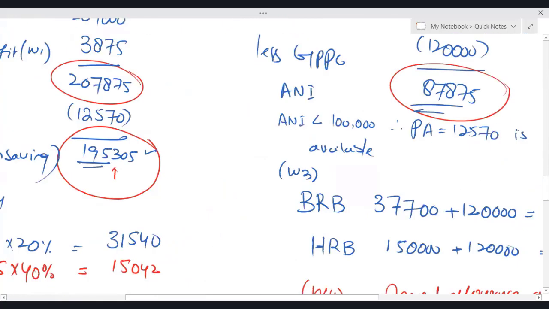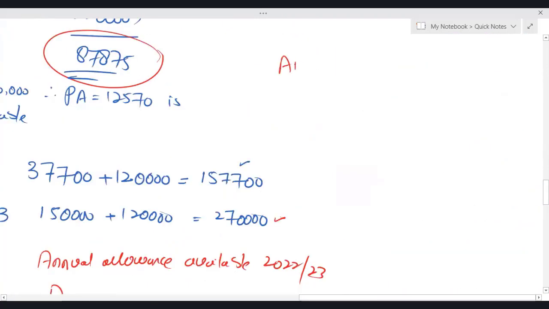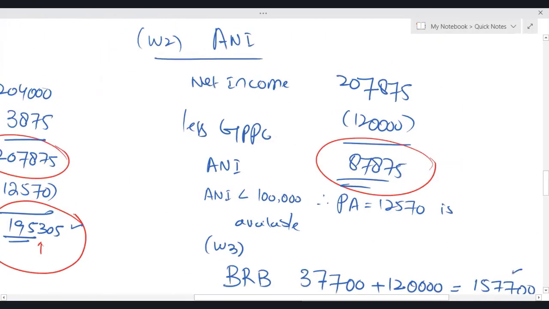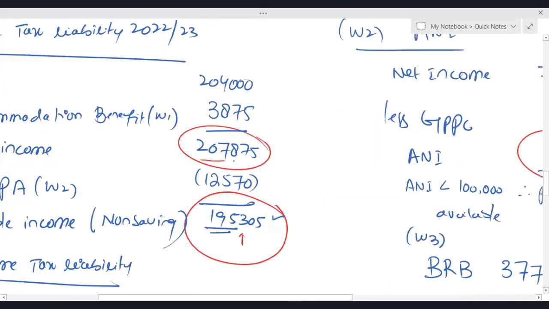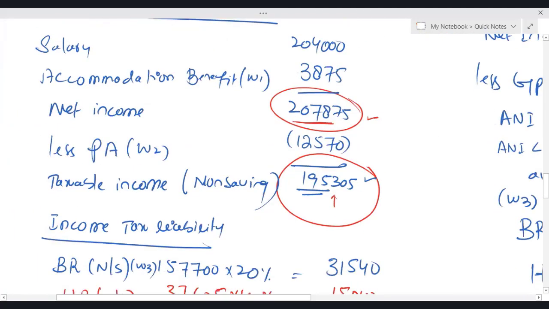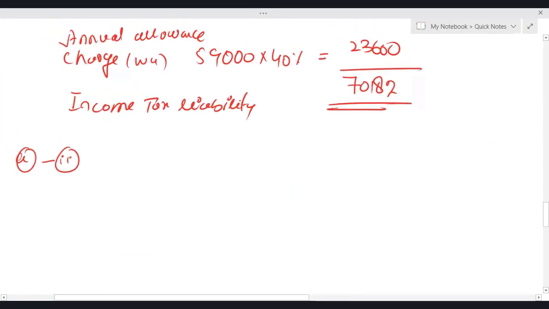If you recall the rule, whoever has adjusted net income more than or equal to 1,25,140 gets a personal allowance of 0. So since we are calculating income tax ignoring gross PPC, taxable income is 2,07,875. Is this clear to everyone? No personal allowance will be available.